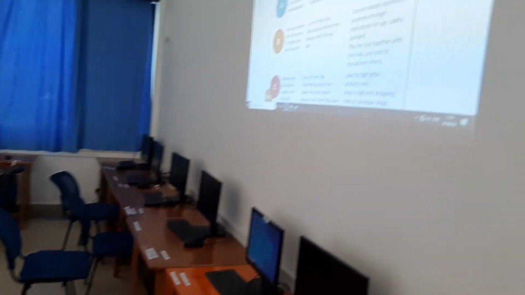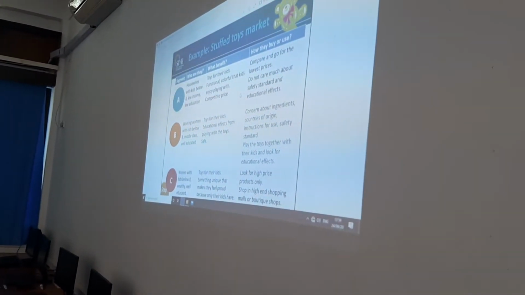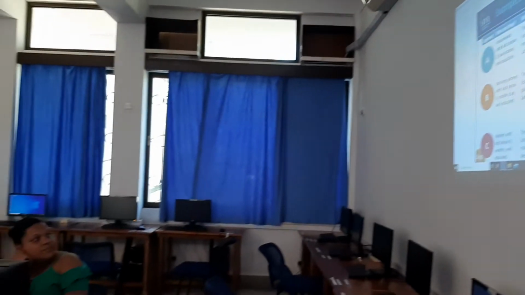And then after this, now an example. They have given you an example of stuffed toys. You know those teddy bears and all. Look how they are segmenting. Segment A. Who are they? Housewives with kids below 8, low income, low education. What benefit? Toys for kids, functional, colorful, and kids enjoy playing with them, at a competitive price. How do they buy? Compare and go for the lowest prices. They do not care much about safety standards and educational effects.